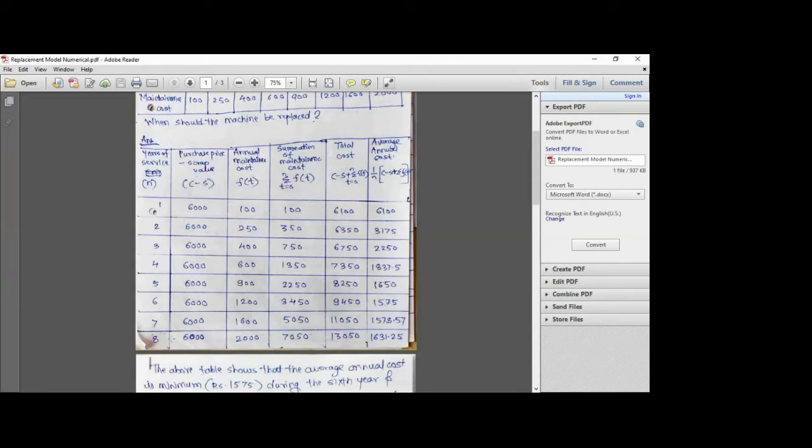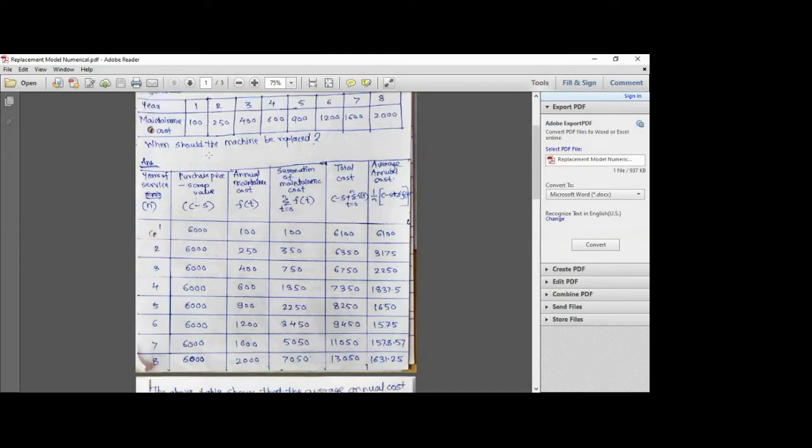And for this numerical, the scrap value remains constant over the years, so we can directly write this value for every row, for every year, and it will be 6,000. Then we have to think of the annual maintenance cost, which is given and represented as f of t. Why? Because it is a function of time, t, and the maintenance cost is changing over the years. So f of t has already been given to us.